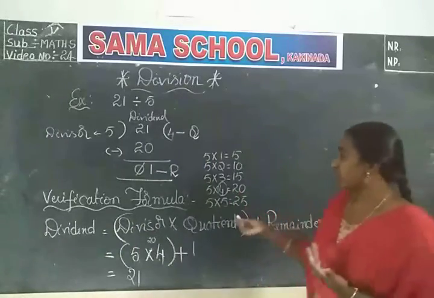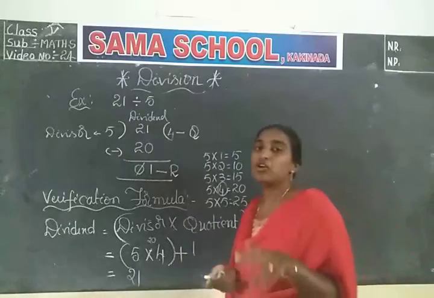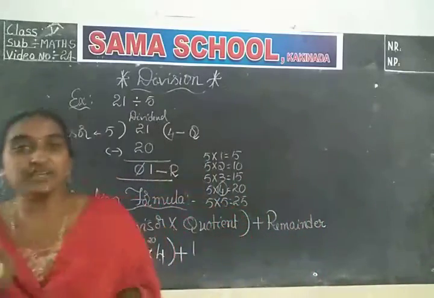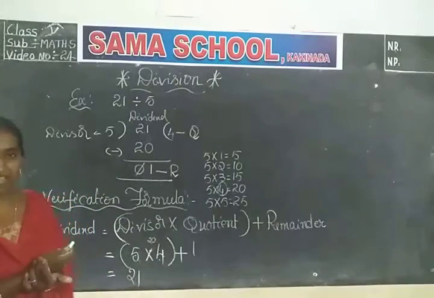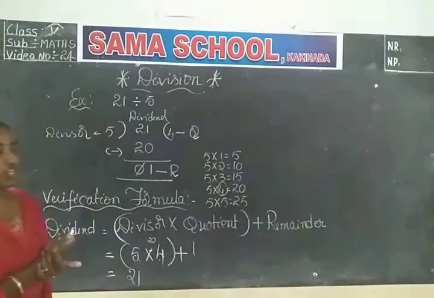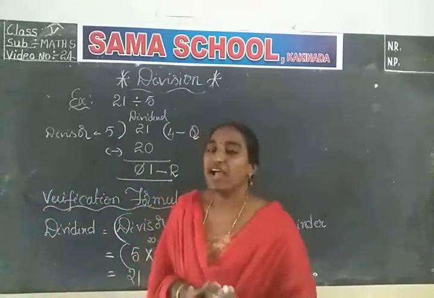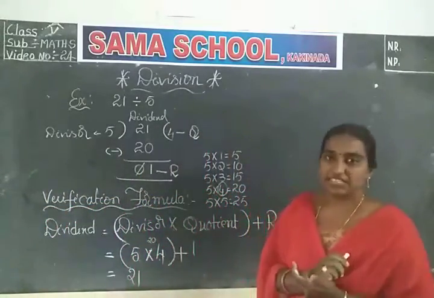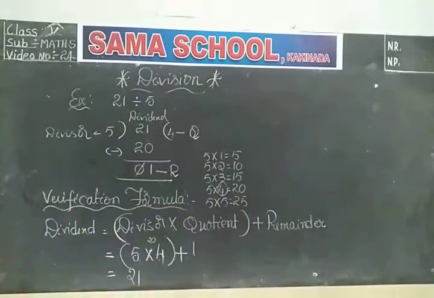So repeat the verification formula. Dividend is equal to divisor into quotient plus remainder. Okay children, did you understand the terms of division? We have 4 terms: dividend, divisor, quotient and remainder. After that we have 4 properties in division. Let us see the properties of division.